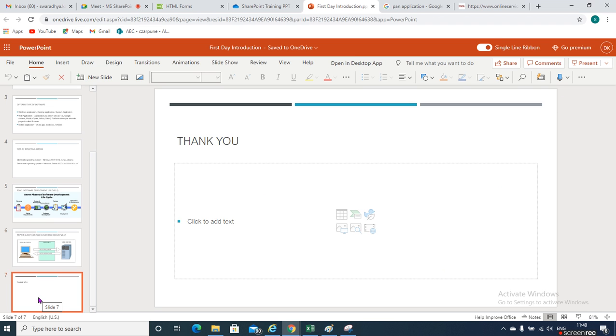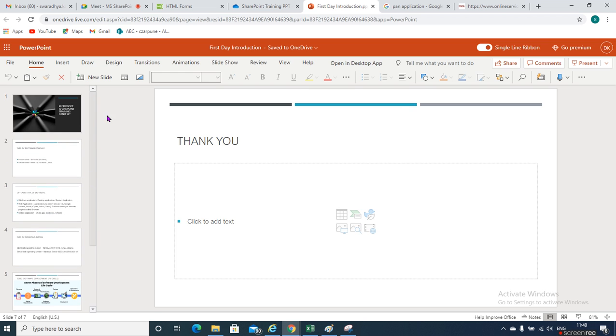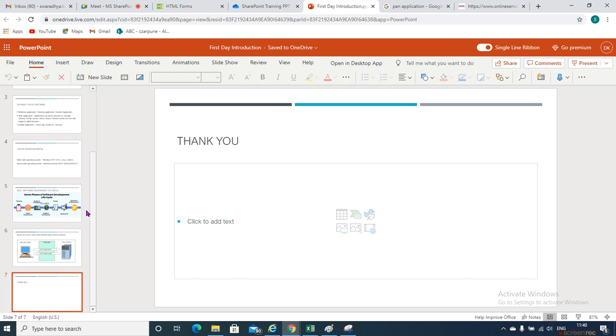This is just an overview, our first topic: what is software development, what is the browser, what is the operating system, then client side, server side, and importantly, the software development life cycle.